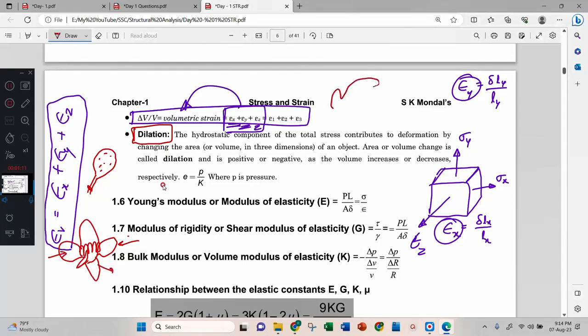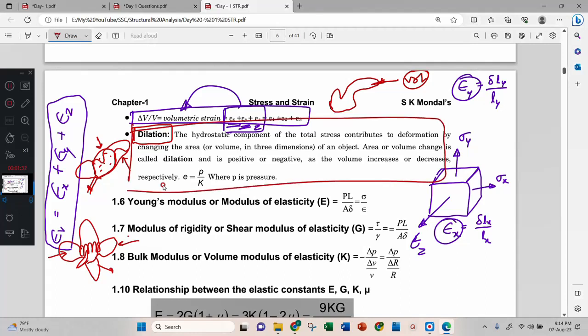The balloon will expand in many directions, but the volume will be the same. That property is called dilation, where a three-dimensional volume is there and the applied pressure is considered.